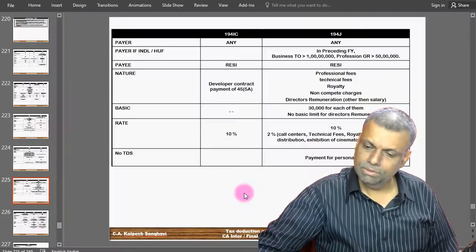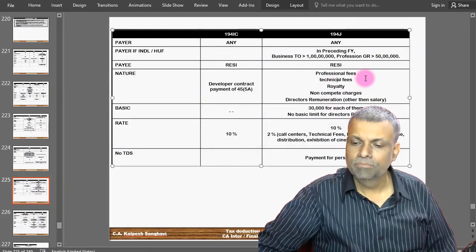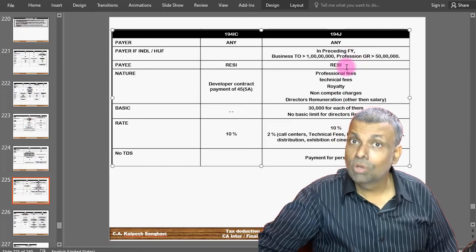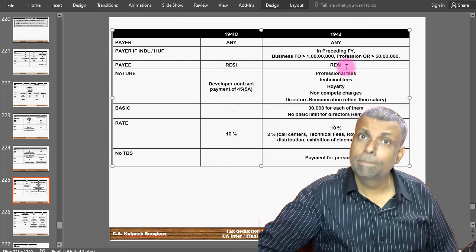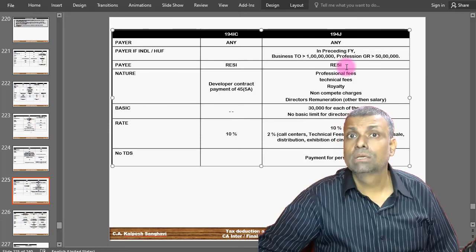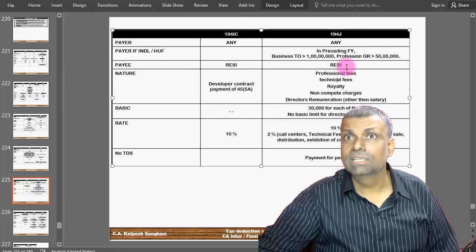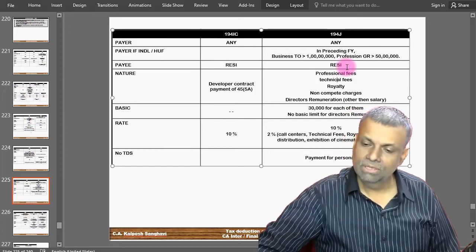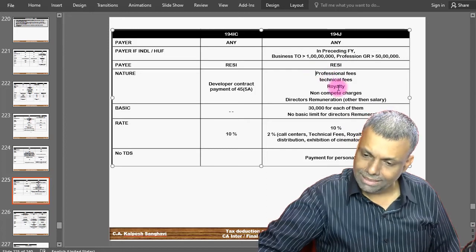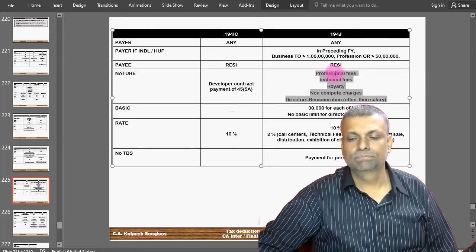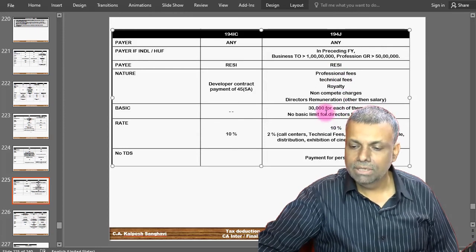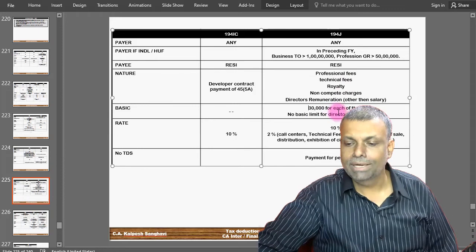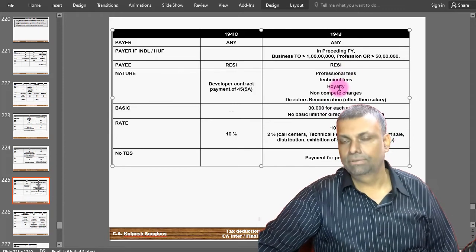First of all, you come to this particular page where 194J is. We normally call it professional fees, but it is not just professional fees; it also covers some other types of transactions. So it is basically a mix of transactions, and professional fees is one of them. These are all different types of transactions which are covered here. Secondly, the limit given here is 30,000, which applies with respect to each type of transaction.